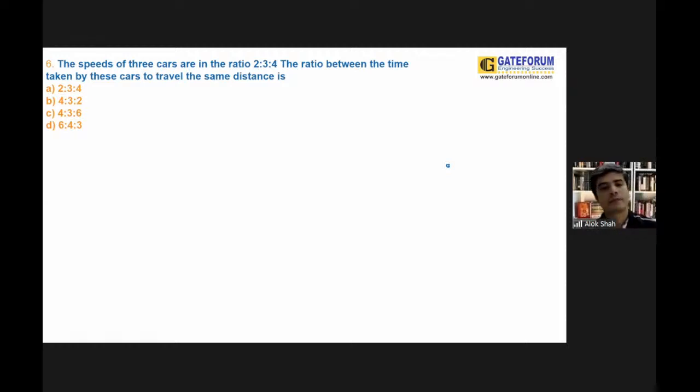Dekho guys, remember this. We can directly say that speed is equal to distance upon time. That is the formula of distance upon time, meaning you can say that speed is inversely proportional to time. Remember guys, speed is inversely proportional to time.